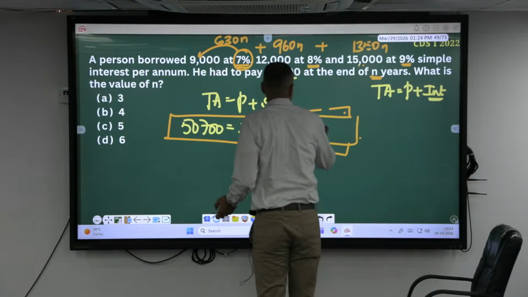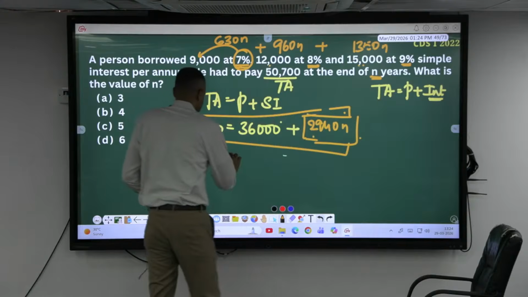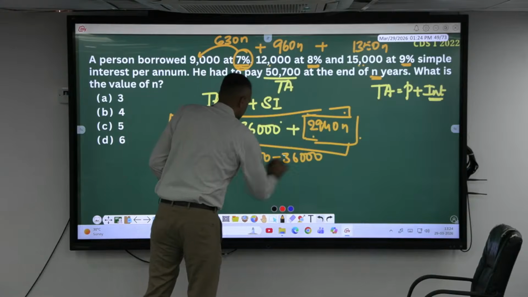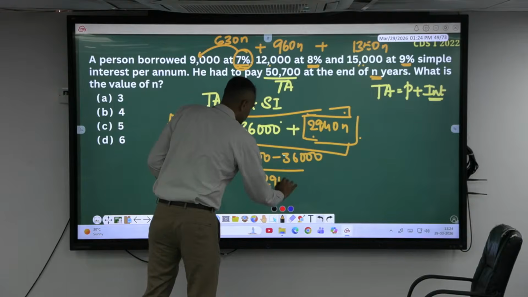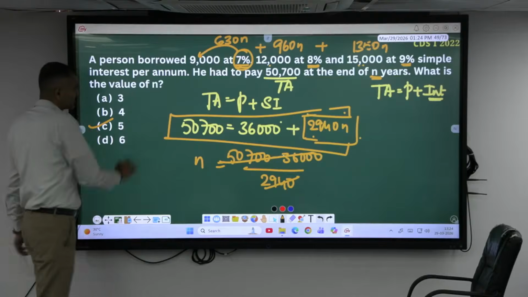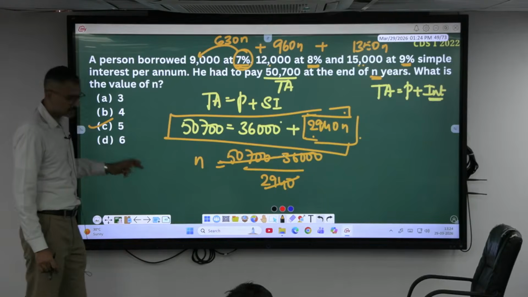2940 N, okay, which is 50,700 minus 36,000 whole divided by 2940 will be equal to N. 5 years. Okay, calculation question. Shall I move this?